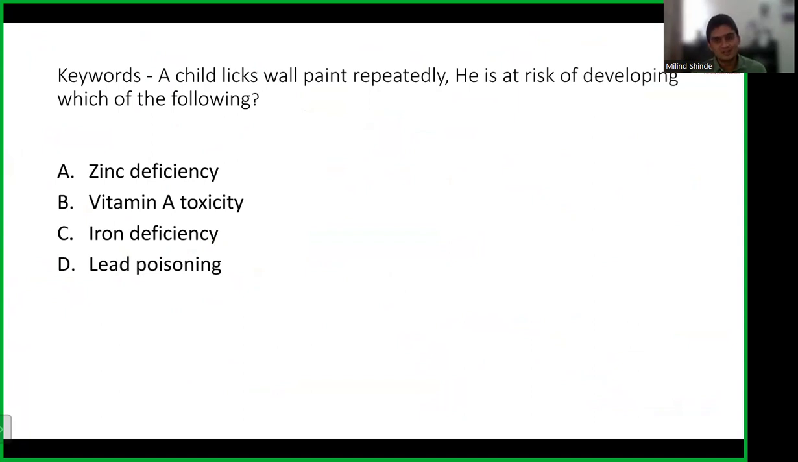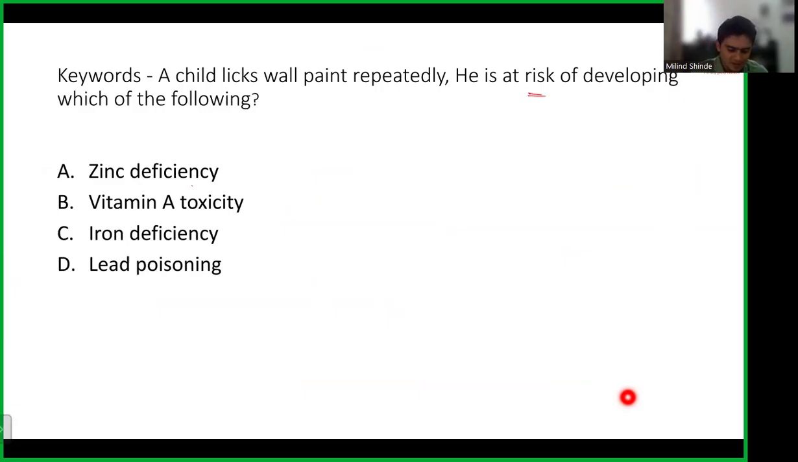When I read this question for the first time, I was a little bit confused. I always say, students, always read your question well. The question says a child licks or eats wall paint repeatedly, and is at risk of developing which of the following. Initially I thought they might be asking about pica, but they're asking what he is at risk of developing. So it's not what he is going to be deficient in. There's a difference between deficiency and develop. They are asking the result, not the cause. If they asked what the child is at risk of being deficient in, the answer would have been different. Risk of developing means what side effect the child is going to develop.